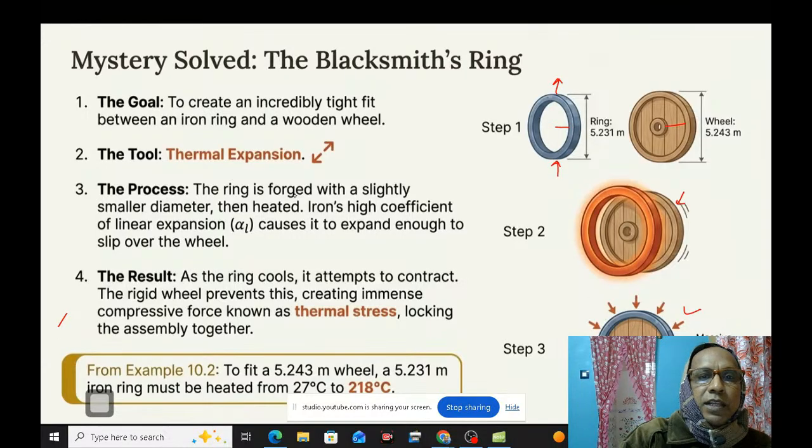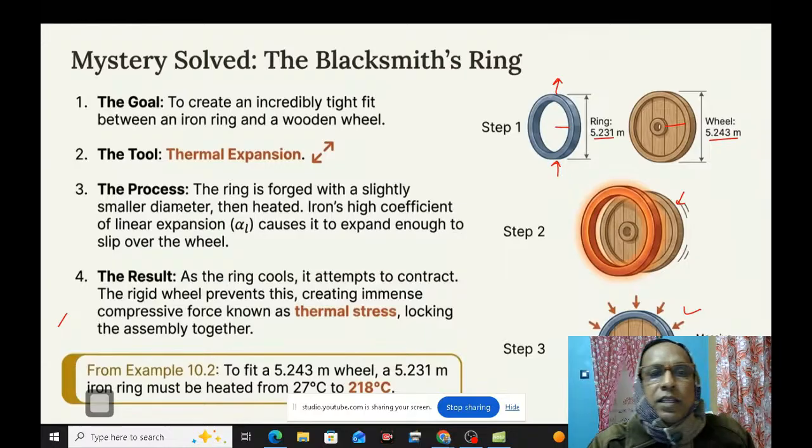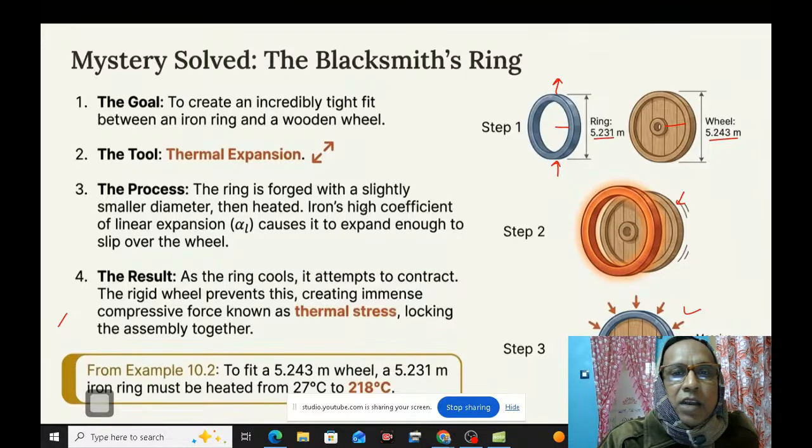What is the process? The ring is forged with a slightly smaller diameter, 5.231 meters against 5.243 meters, then heated. Iron's high coefficient of linear expansion, alpha, causes it to expand enough to slip over the wheel. As the ring cools, it attempts to contract.